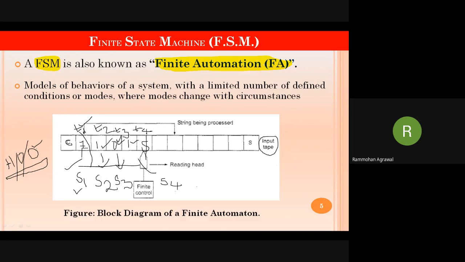If at t1 the input doesn't match state 1, will we calculate t2 and t3? No, because the user has entered t1 itself wrong, so it will come out of the system, which is again a final state, and the system will halt because the user has given an inappropriate input.